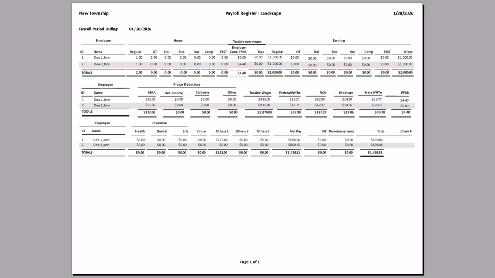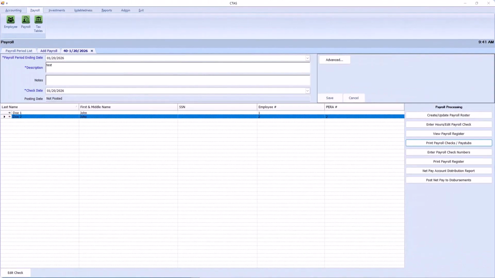Also notice the last column in section 2. There's a new PFML column. This is the portion that is being withheld from the employee's paycheck. Employee 1, the employer is paying 50%, which means the employee must pay the other 50%, which is the $440. If you look at employee number 2, notice that he is paying 0% because the employer is paying 100% of the premium. These items will also be shown on the pay stub and paycheck. Let's take a look at those reports now.